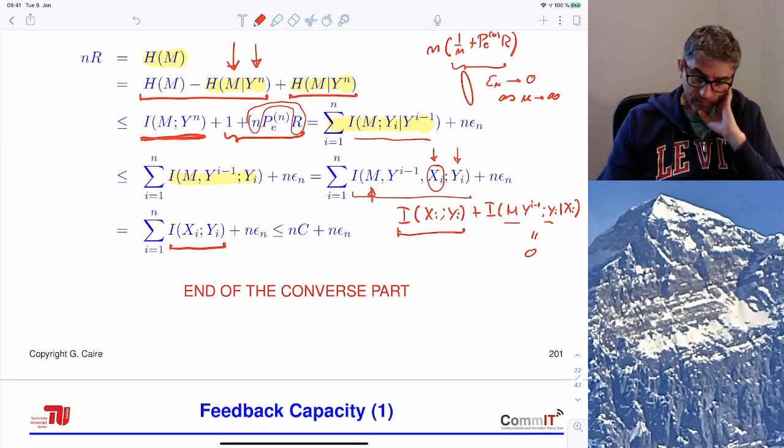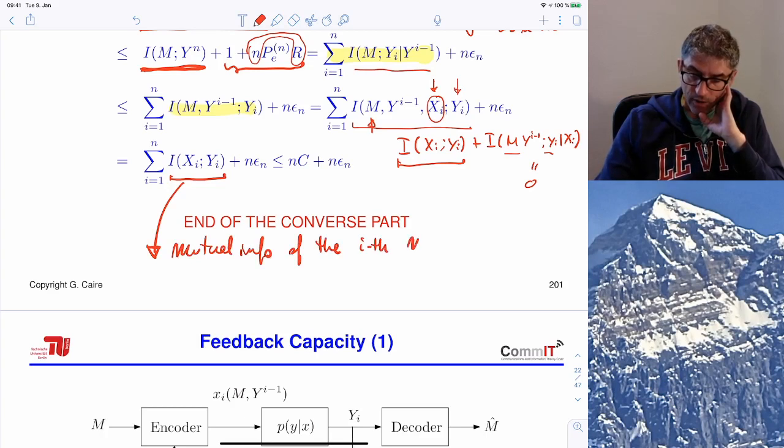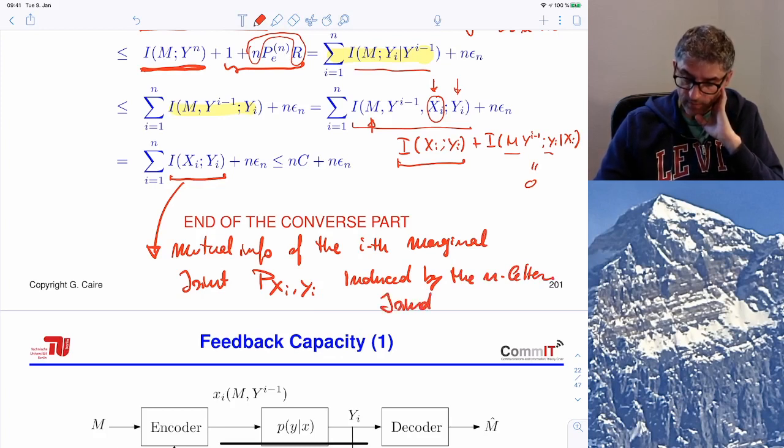These are the mutual information of the ith marginal joint p of xi, yi induced by the n letter joint distribution.